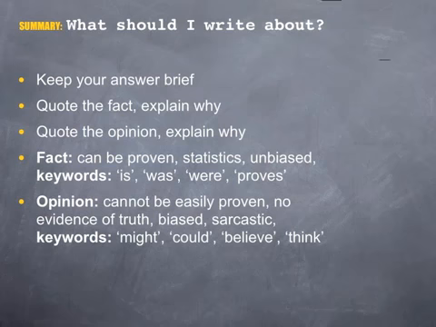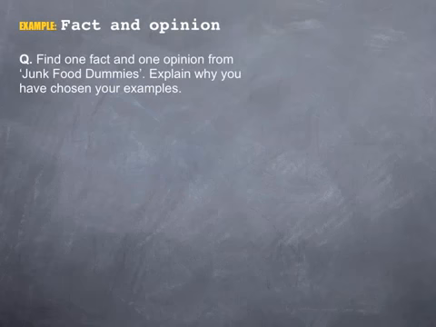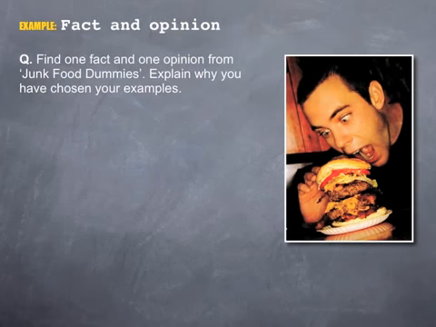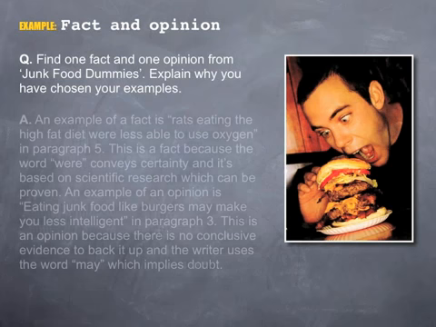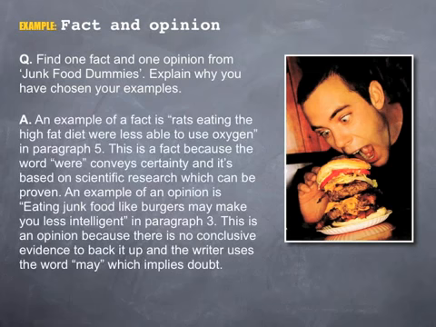We'll finish by looking at an example question and an exemplar answer. Question. Find one fact and one opinion from Junk Food Dummies. Explain why you've chosen your examples. Answer. An example of a fact is rats eating the high-fat diet were less able to use oxygen in paragraph 5. This is a fact because the word were conveys certainty and it's based on scientific research which can be proven. An example of an opinion is eating junk food like burgers may make you less intelligent in paragraph 3. This is an opinion because there's no conclusive evidence to back it up, and the writer uses the word may, which implies doubt.